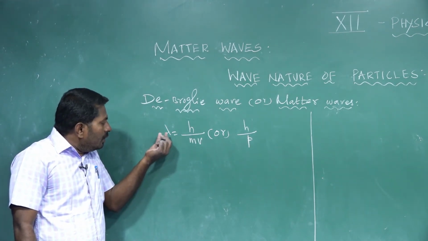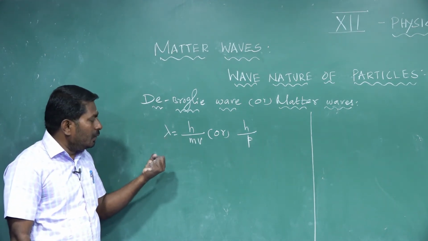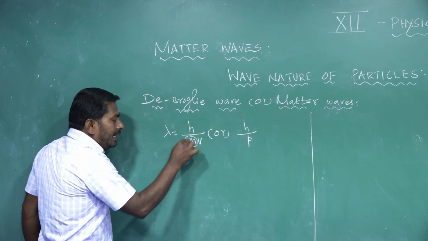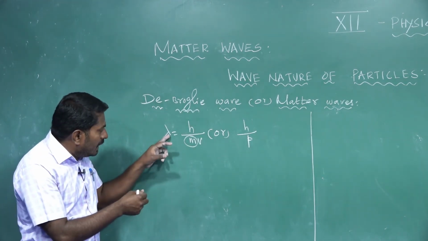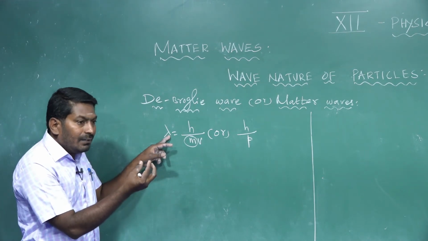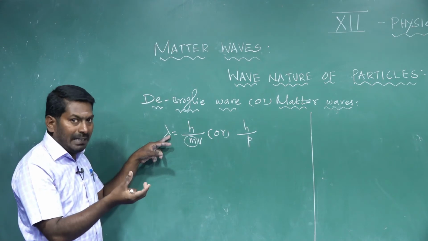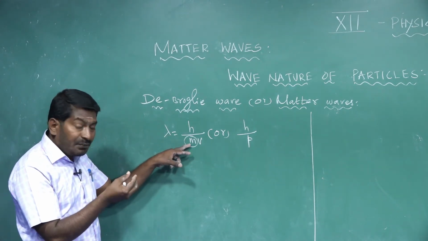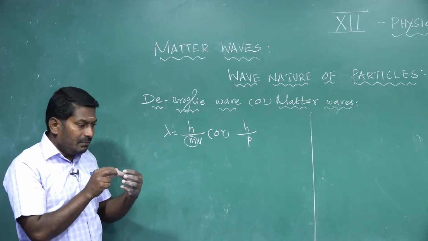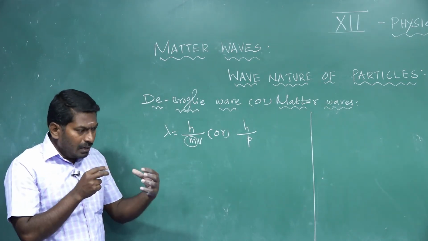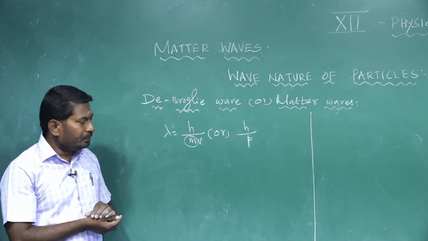This kind of de Broglie matter wave will have an appreciable wavelength only if the mass of the material particle is very small. If the mass is small, then only that moving material particle will have an appreciable wavelength, which can be observed and detected with a suitable experiment. A longer wavelength can be easily detected by a suitable experiment and also observed with the naked eye.